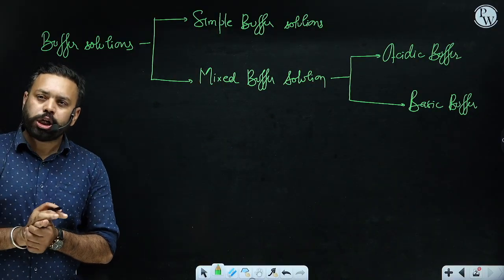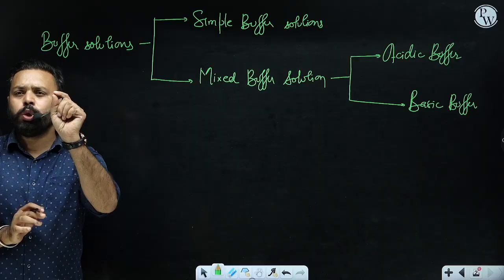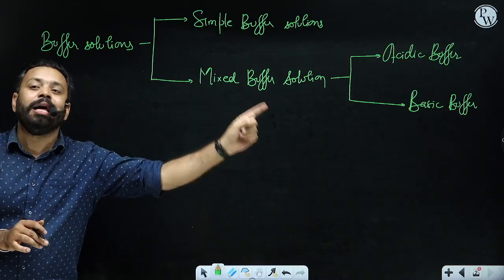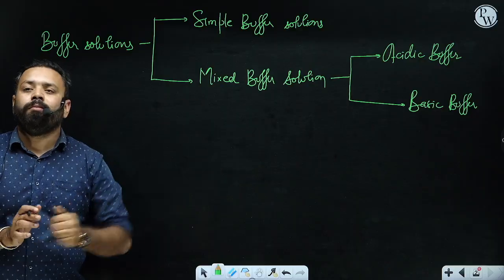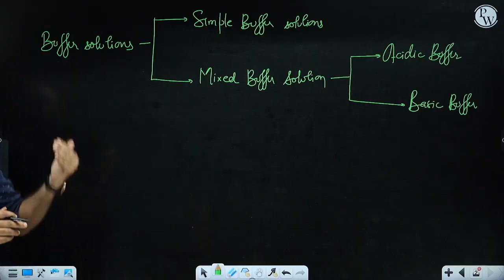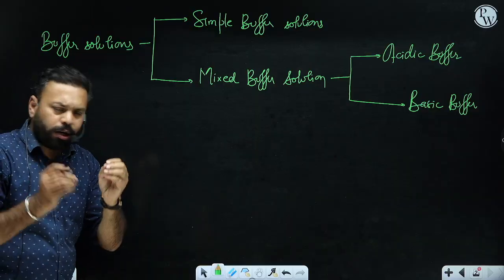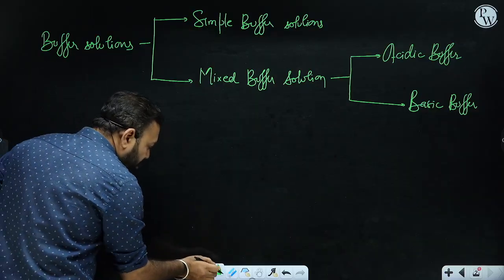So buffer solution consists of simple buffer solution and mixed buffer solution, and the mixed is further categorized as acidic buffer and basic buffer. Now, why are they called simple buffer and why is this one called mixed buffer? So let me explain what simple buffer is made up of.